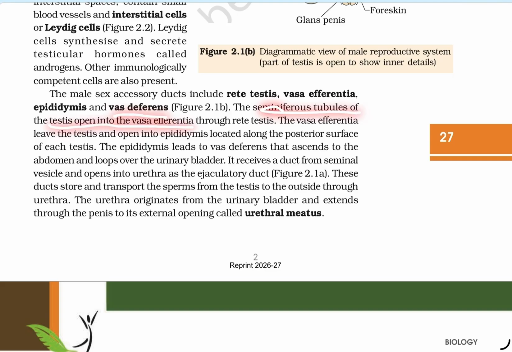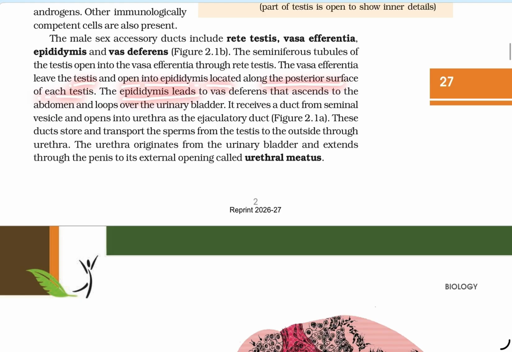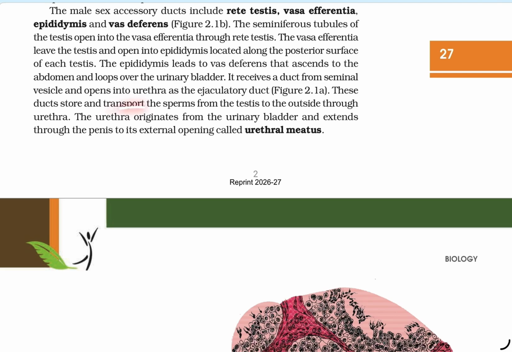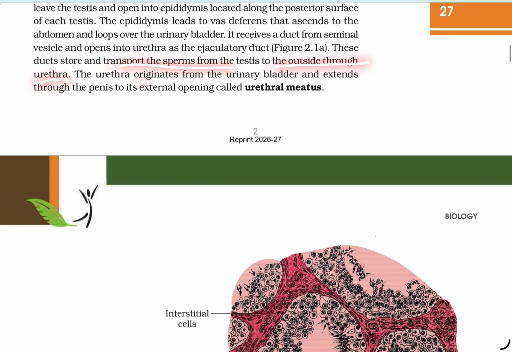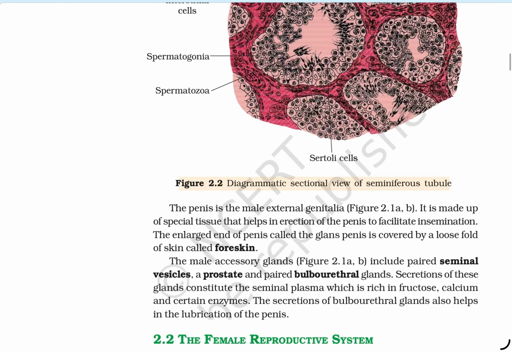The seminiferous tubules of the testis open into the vasa efferentia through the rete testis. The vasa efferentia leave the testis and open into the epididymis located along the posterior surface of the testis. The epididymis leads to the vas deferens that ascends to the abdomen and loops over the urinary bladder. It receives a duct from the seminal vesicle and opens into the urethra as the ejaculatory duct. These ducts store and transport sperm from the testis to the outside through the urethra. The urethra originates from the urinary bladder and extends through the penis to its external opening called the urethral meatus.